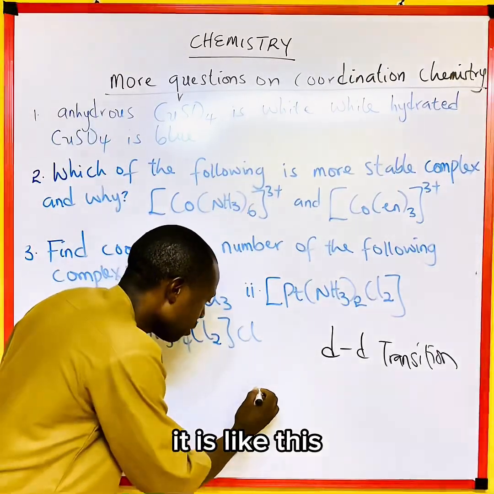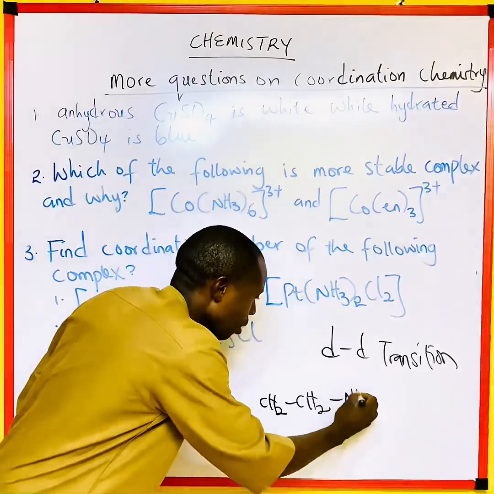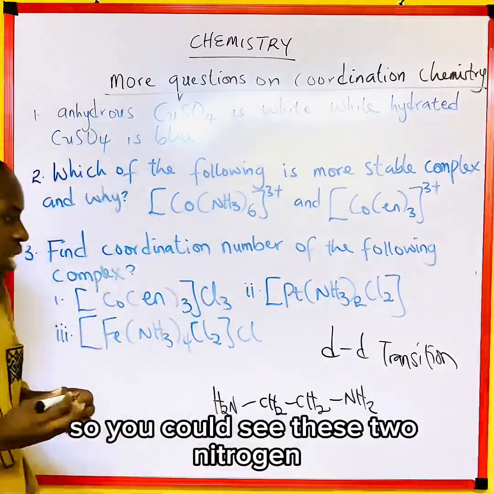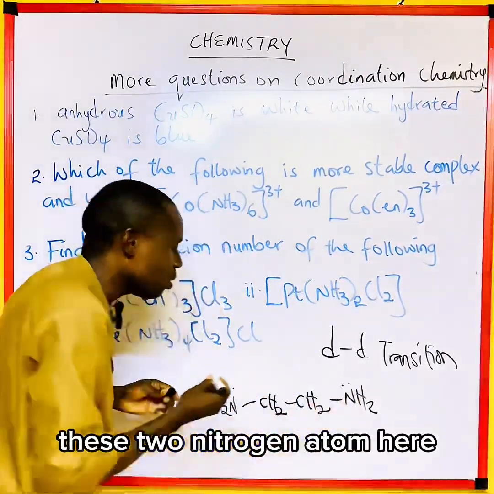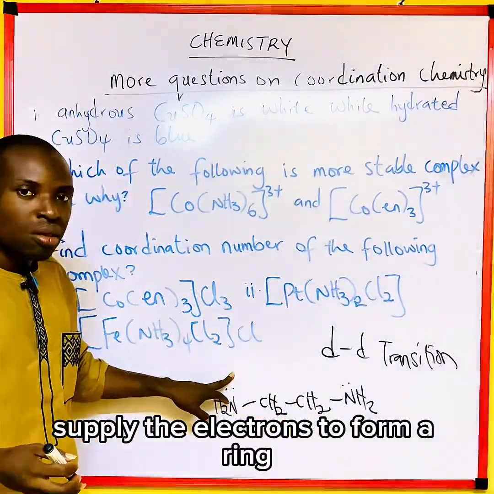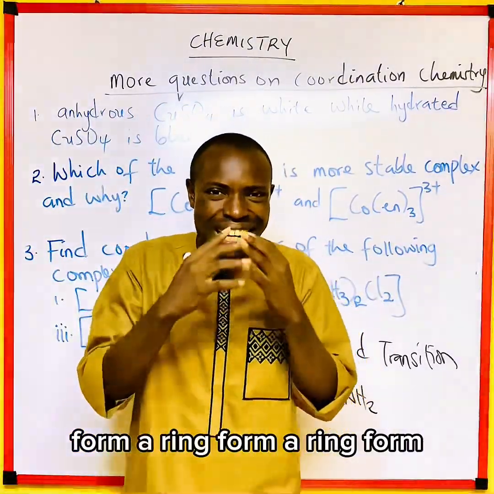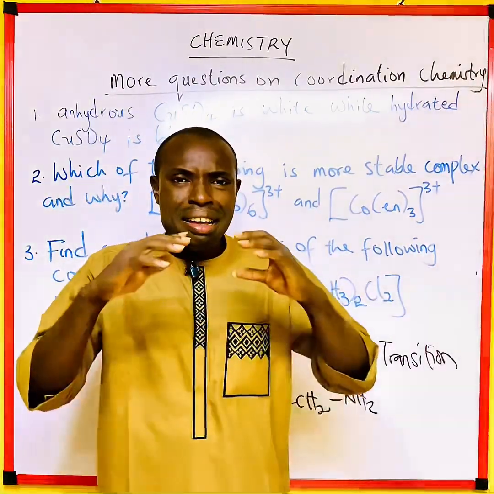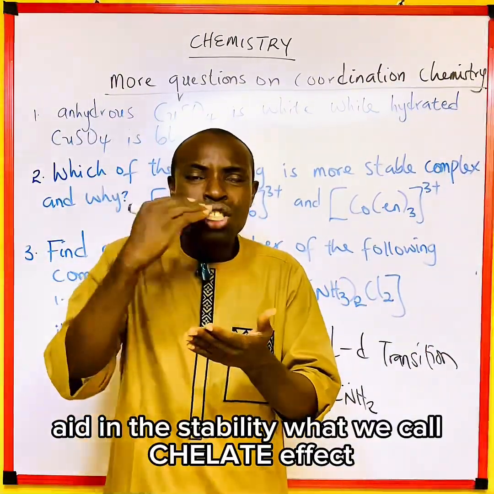You can see these two nitrogen atoms supply the electrons, tending to form a ring. The formation of a ring aids in the stability, what we call the chelate effect.